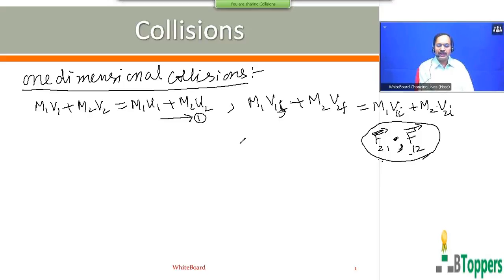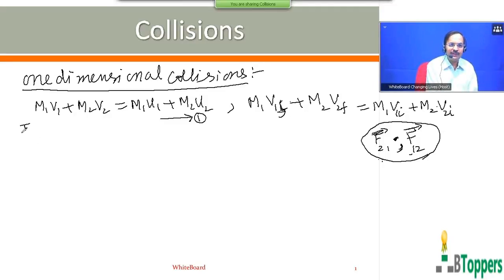But don't mistake this to mean that the total kinetic energy remains constant during the time of collision. The correct statement is that in an elastic collision, the total kinetic energy just after collision is the same as just before collision.